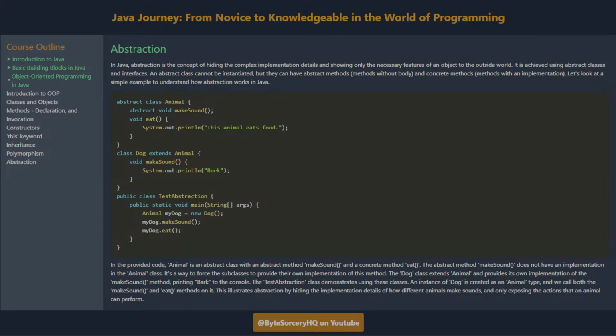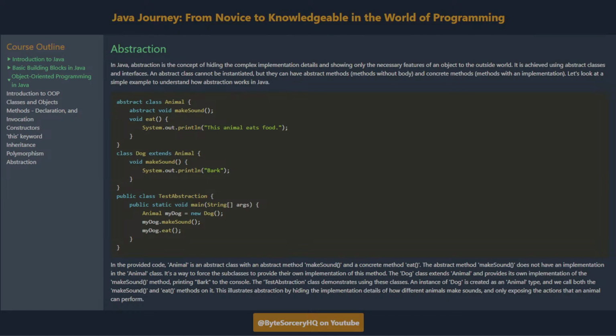Abstraction. In Java, abstraction is the concept of hiding the complex implementation details and showing only the necessary features of an object to the outside world. It is achieved using abstract classes and interfaces. An abstract class cannot be instantiated, but it can have abstract methods, methods without a body, and concrete methods, methods with an implementation. Let's look at a simple example to understand how abstraction works in Java.